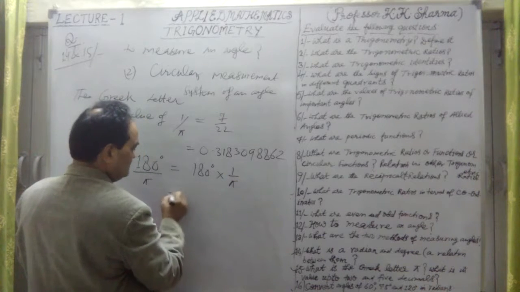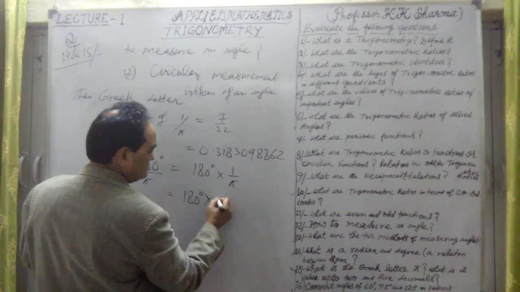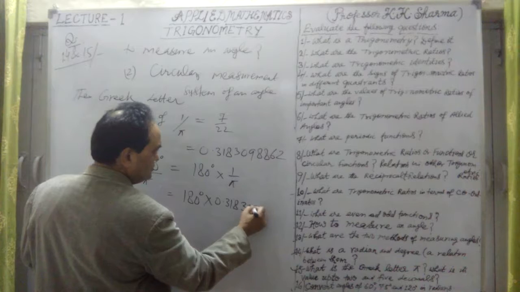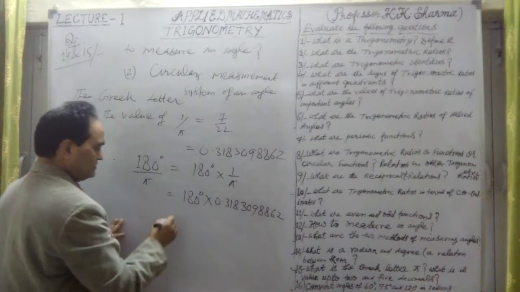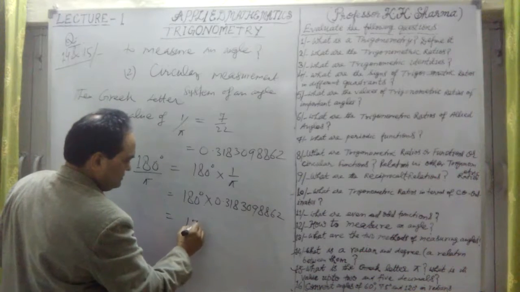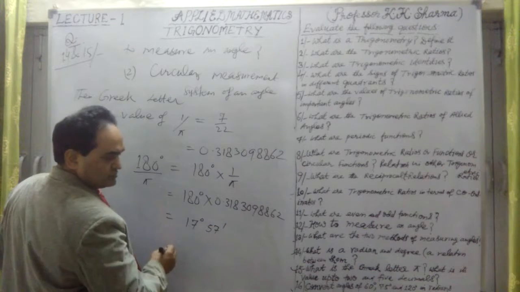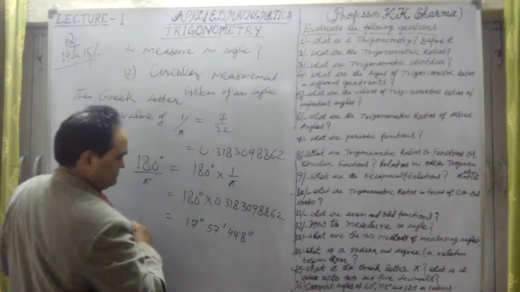If I multiply 180 by 0.318309886, it comes out to be 57 degrees, 17 minutes, 44.8 seconds. I'm sorry, I wrongly said 17 degrees at first; it is 57 degrees, 17 minutes and 44.8 seconds.